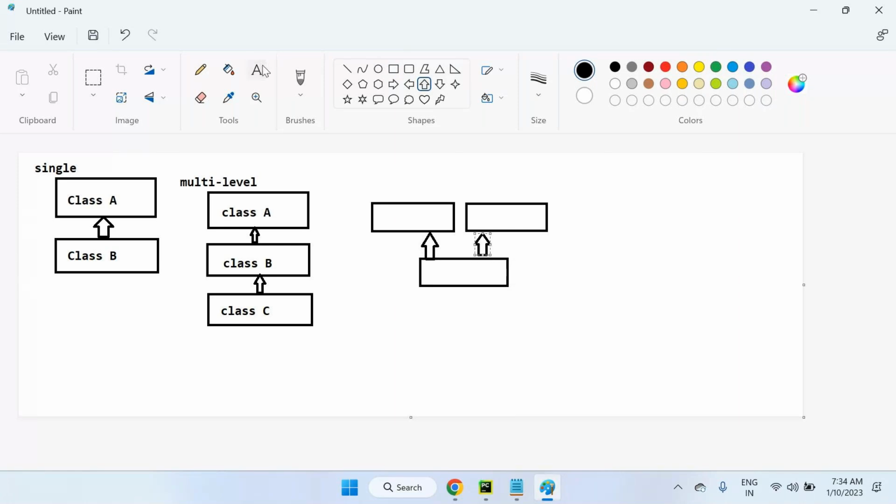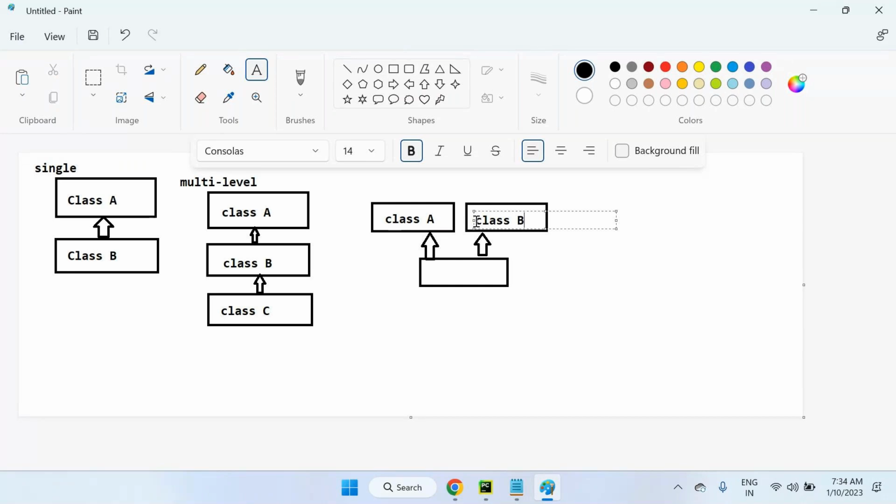Now you can see this is class A and this is class B, and here it is class C. This is multiple inheritance. We are creating C class from two or more base classes, A and B. A and B are parent classes. C can access the functionality from A as well as B. Both base classes' functionality can be used in C class. This is multiple inheritance.